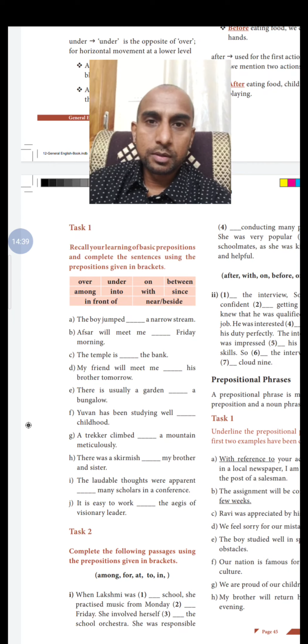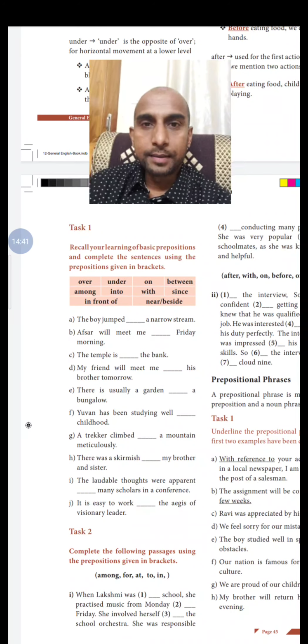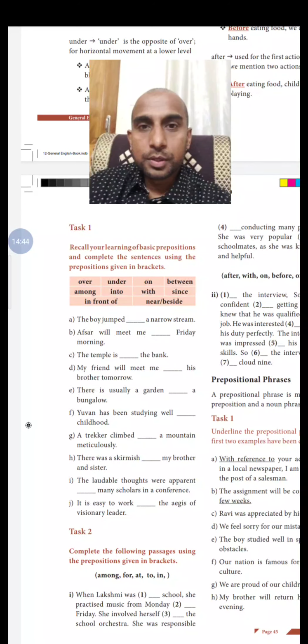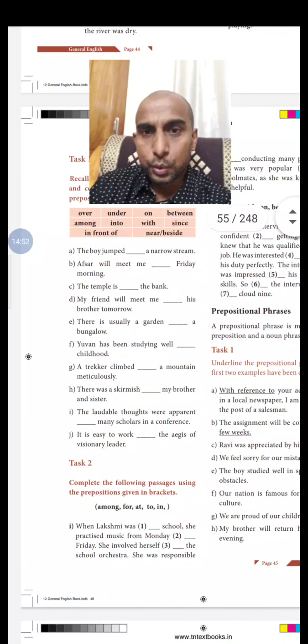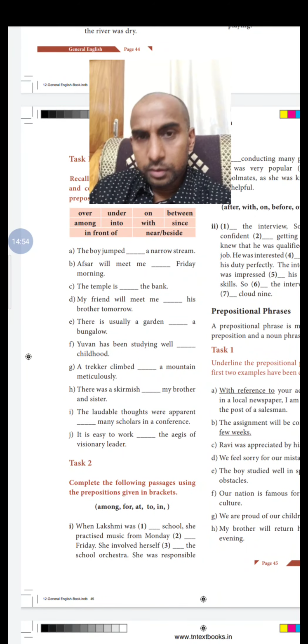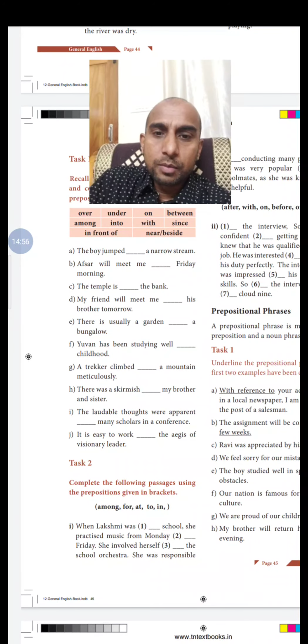So those are the answers for task number 1. I think by learning the prepositions which were given in the earlier part, in the earlier page, it would have been easy for you to find the answer. Now let's move on to the second task, task number 2. Still the options are given in the brackets. We have to fill them.